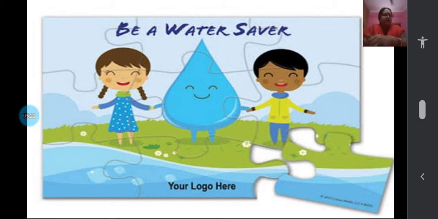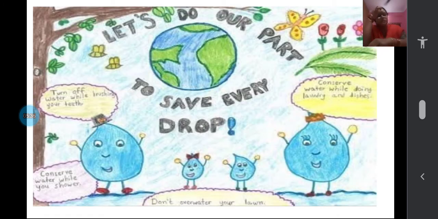You might have understood now. Very little fresh water is available. Even then, groundwater is very less, and all of us are using that. We cannot get water for our future use. So we have to be water savers. Why? Let's do our part to save every drop.